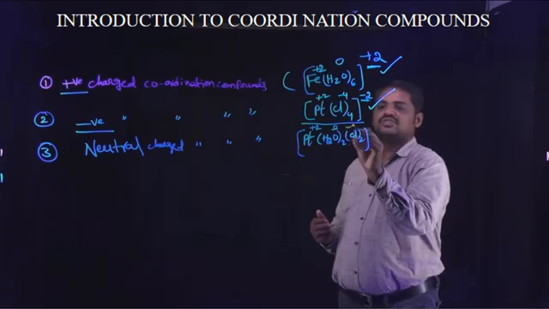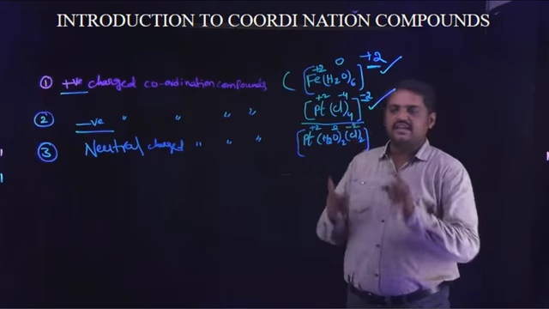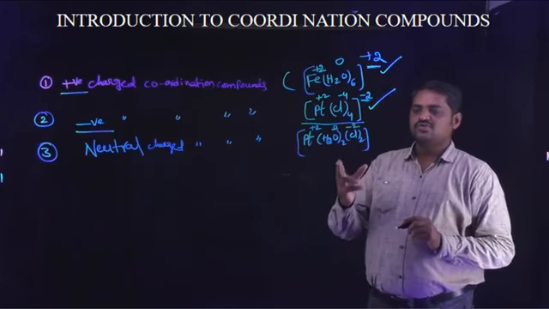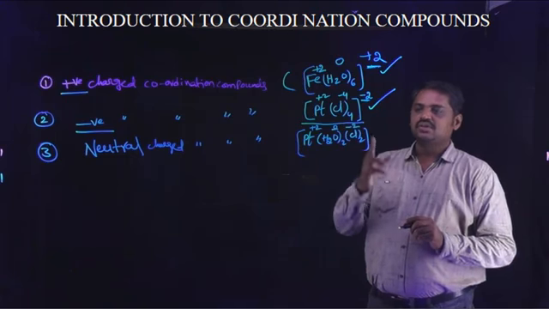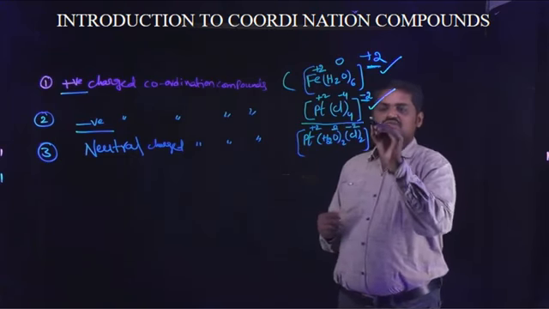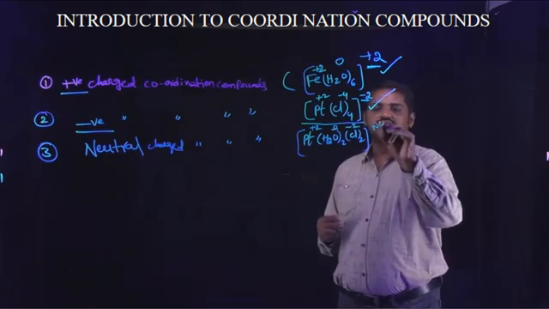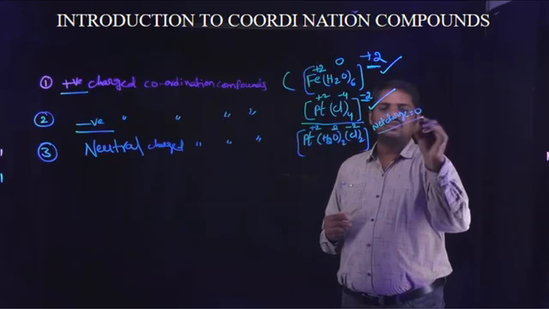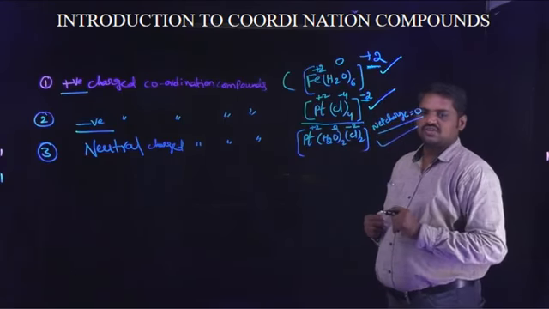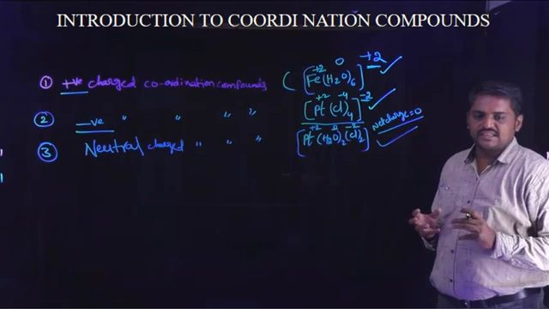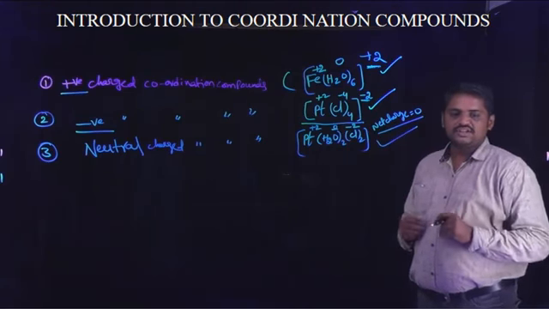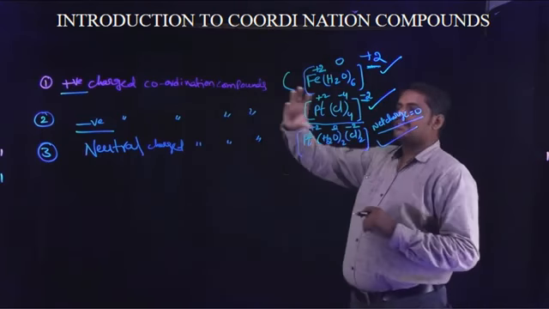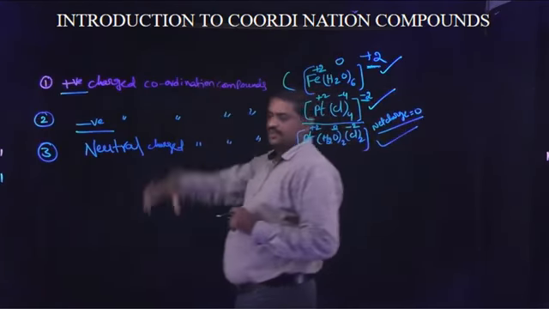And the 2 chlorine atoms exhibit minus 2 charge. The net charge is plus 2 plus 0 minus 2. Plus 2 minus 2 is equal to 0. The net charge in this coordination compound is equal to 0. This type of compound is known as a neutral coordination compound. These are the different types of coordination compounds.